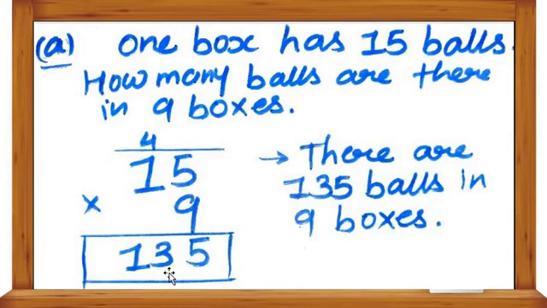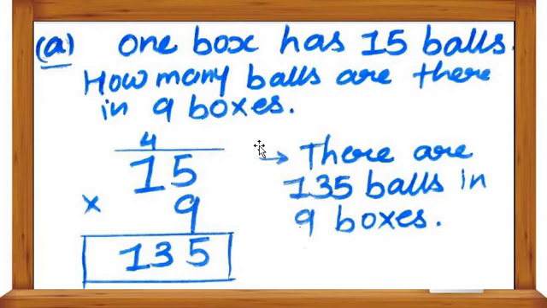So how should we write the sentence? There are 135 balls in 9 boxes. In one box there are 15 balls, so 135 balls are there in 9 boxes. Understood? Got my point, all students? This is your question number 1.